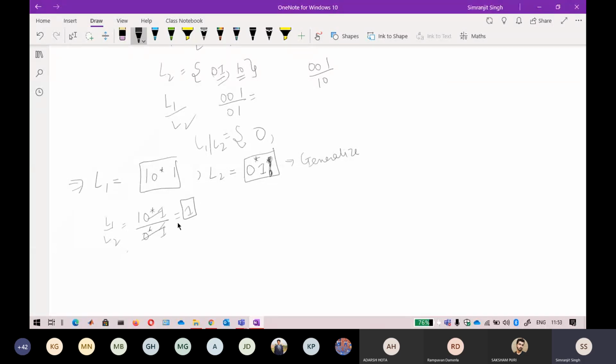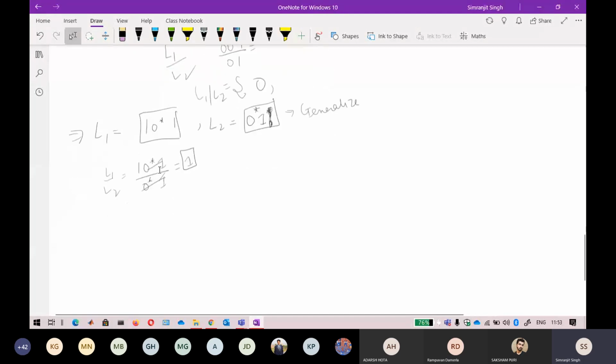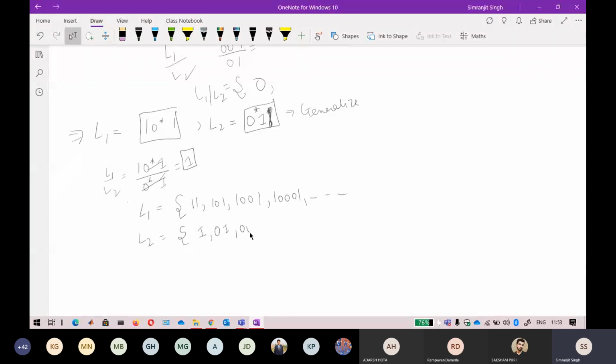But again, do not just by doing this expect to get the answer. Just see it yourself by deriving the language. Okay, so I derive the language L1. So L1, the smallest language will be 11101, something like 1001 and 10001. Something like this. Okay, in the similar way, L2 you will get a 1 here, and 0 1, you can get any number of zeros, you can get 1, and then you will get 0 0 0. Okay, so now what you have to do,